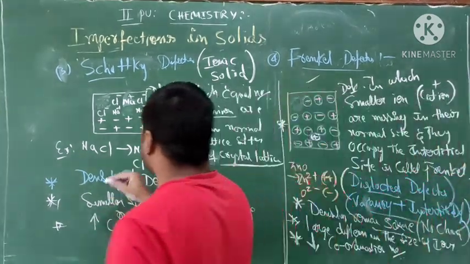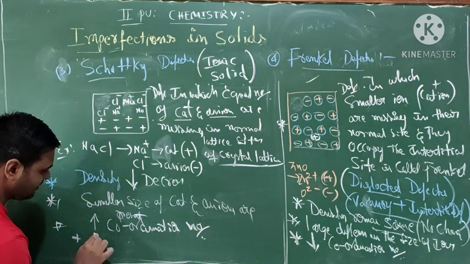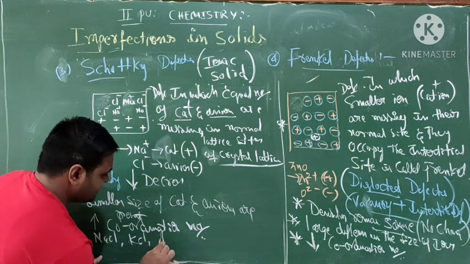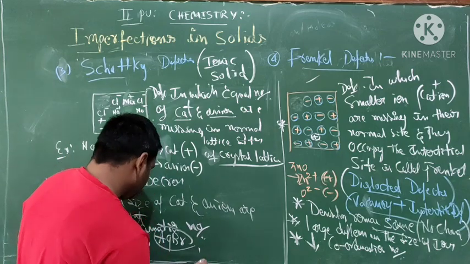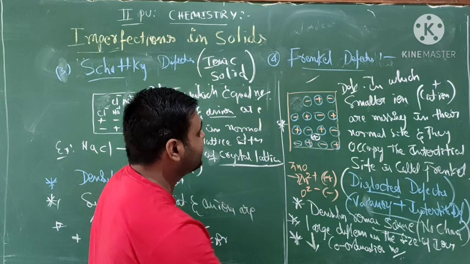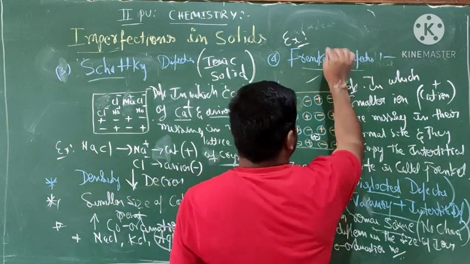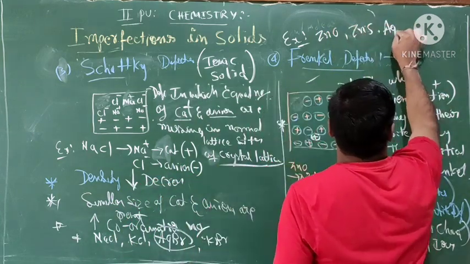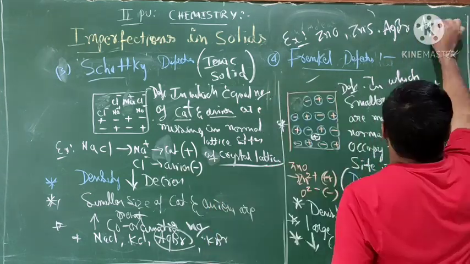But what are the examples? Examples of Schottky defect are NaCl, sodium chloride, potassium chloride, silver bromide, and potassium bromide. Okay. What about Frenkel defect? Examples of Frenkel are ZnO, ZnS, AgBr, and AgCl.